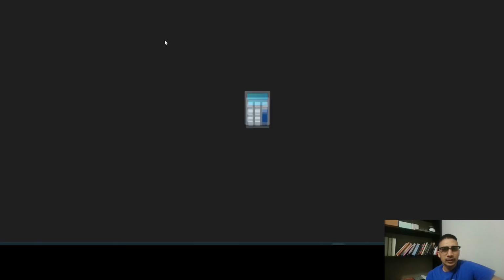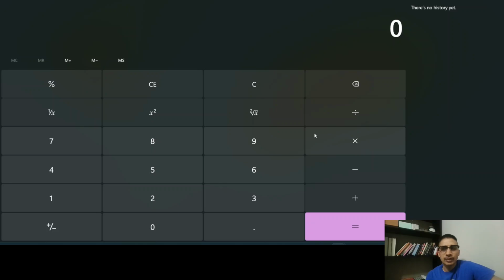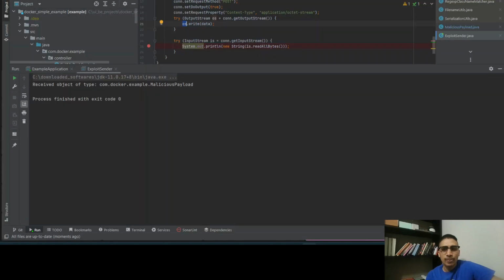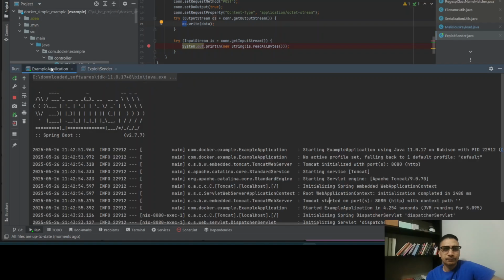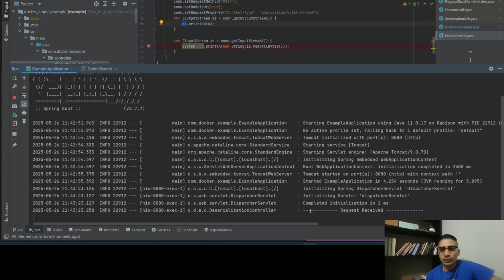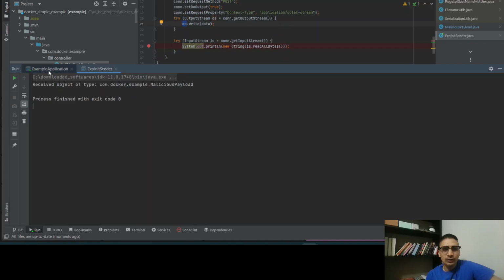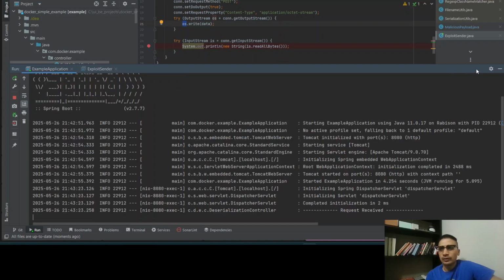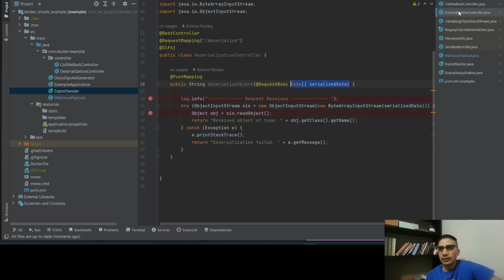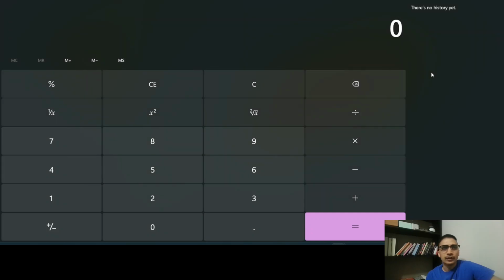As soon as I run this, as you can see, it did make a call to the... yeah, request received. So it made a call to the API here, and it was able to actually open up a calculator.